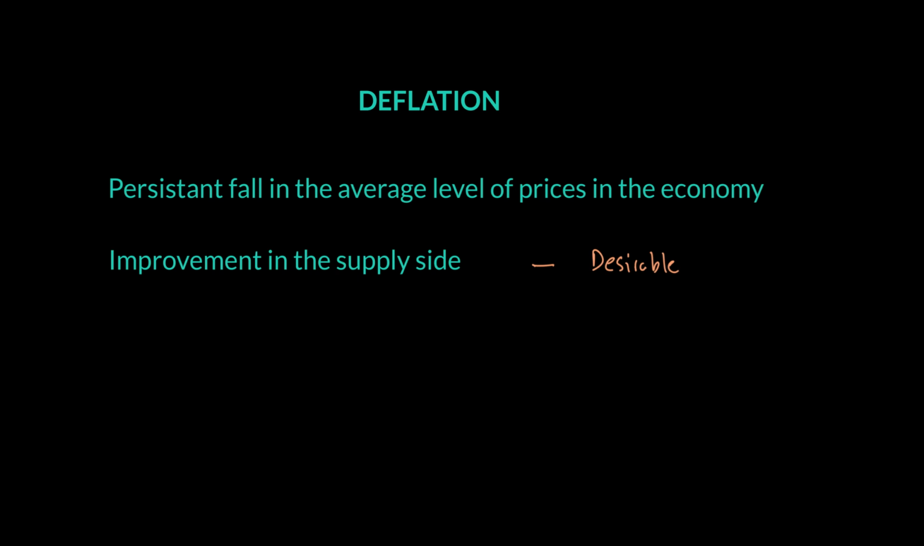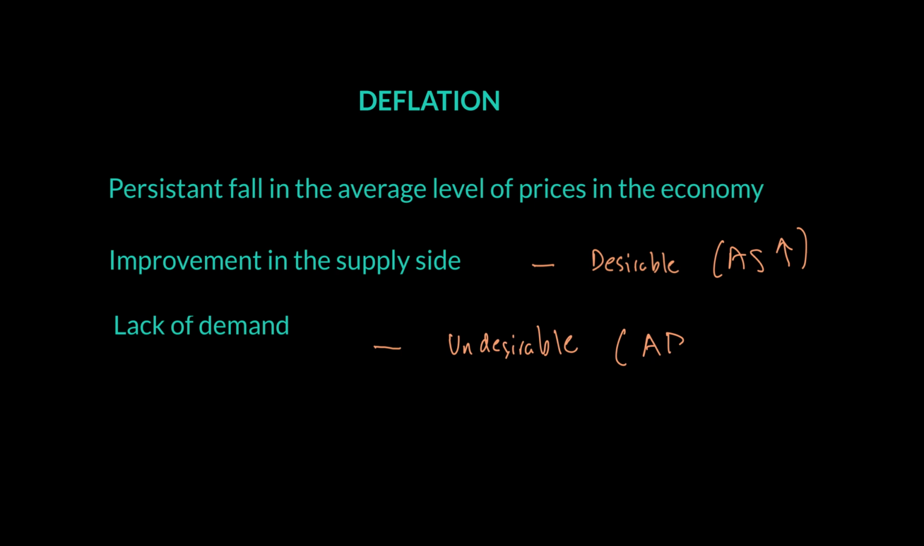On the other hand, you might have a situation where there is what we call a fall of demand or lack of demand that is causing deflation to happen. And if that is the case, then that is what we call an undesirable situation. So whenever there is an improvement in supply side, aggregate supply will be rising, and that's why we call it desirable. While when there is a lack of demand, we call it undesirable. And in that situation, we'll see that AD will actually be going down.